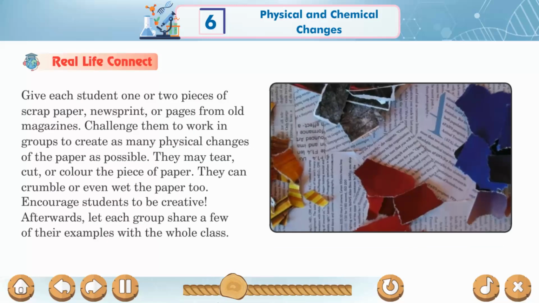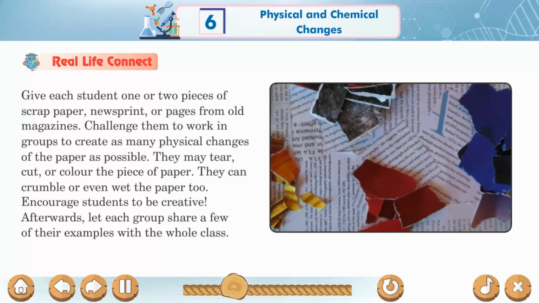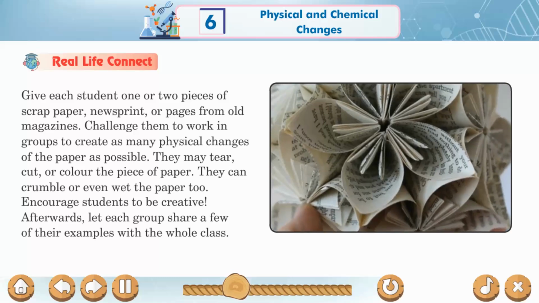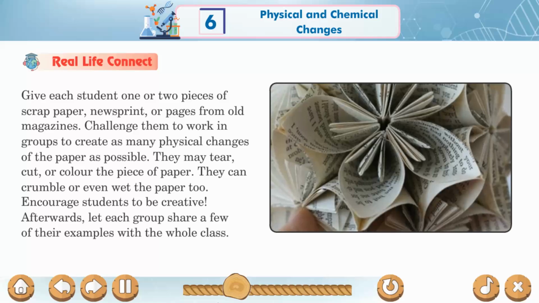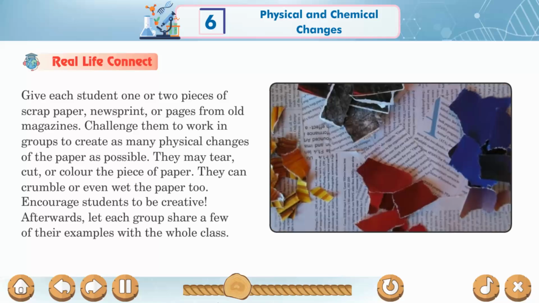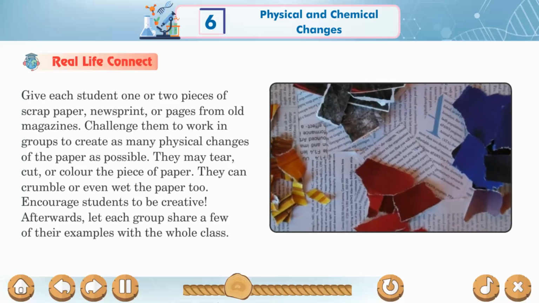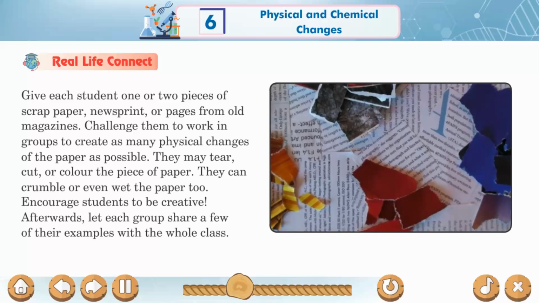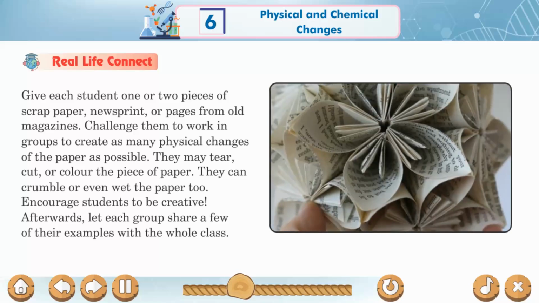Give each student 1 or 2 pieces of scrap paper, newsprint or pages from old magazines. Challenge them to work in groups to create as many physical changes of the paper as possible. They may tear, cut or color the piece of paper. They can crumble or even wet the paper too. Encourage students to be creative.